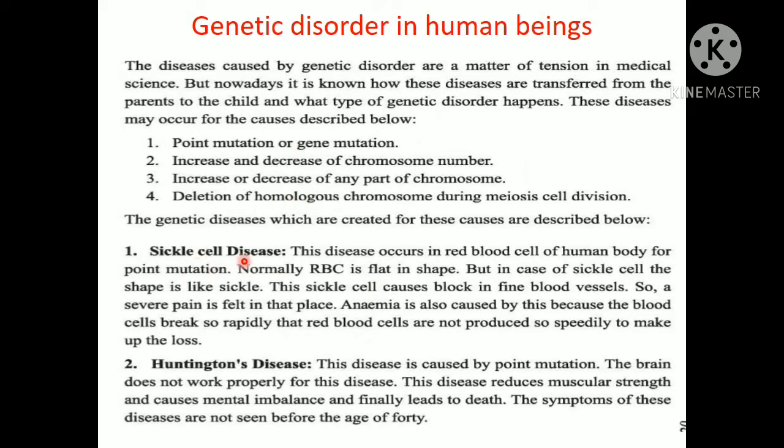First, sickle cell disease. This disease occurs in red blood cells of the human body for point mutation. So, sickle cell disease is caused by point mutation. Normally, RBC is flat in shape. We read in chapter 3 that RBC is round in shape. But in case of sickle cell, the shape is like a sickle. So, the RBC shape changes from flat to sickle. This sickle cell causes block in the fine blood vessel. So, a severe pain is felt in that place.